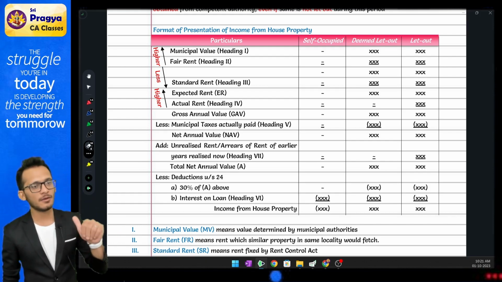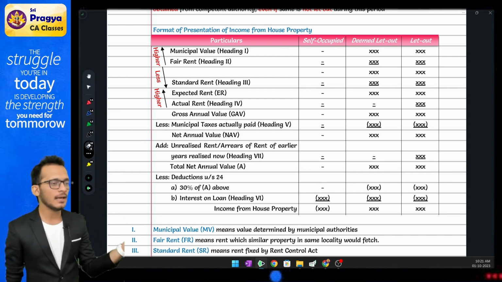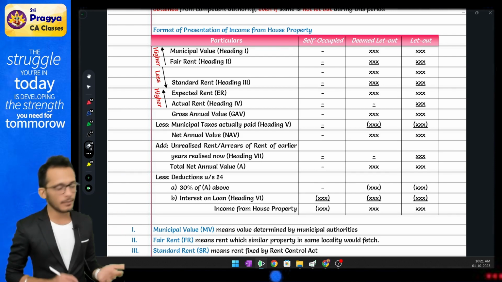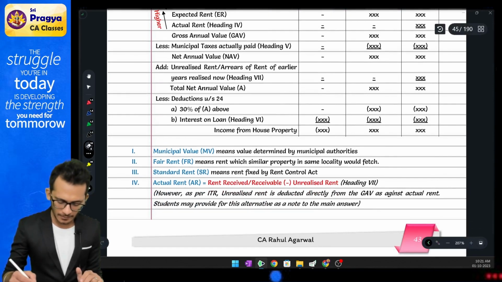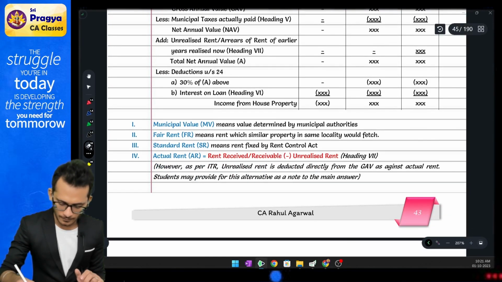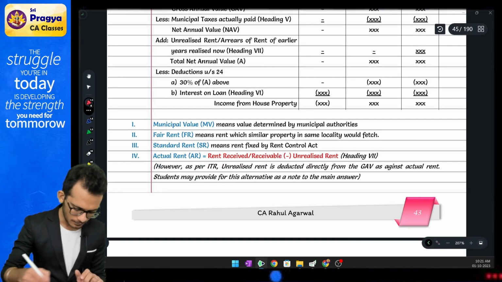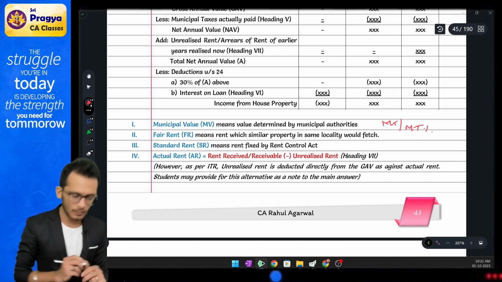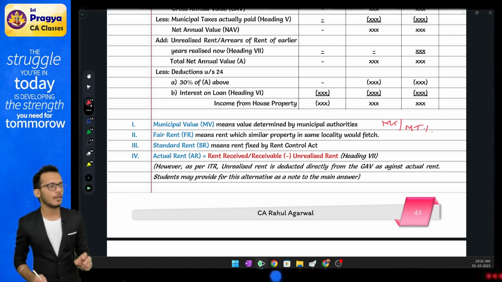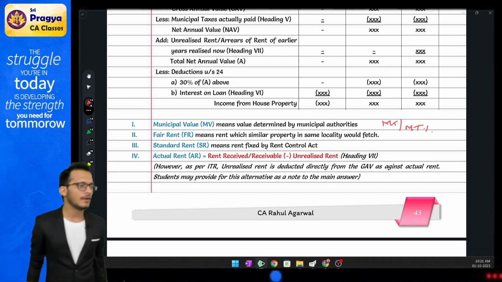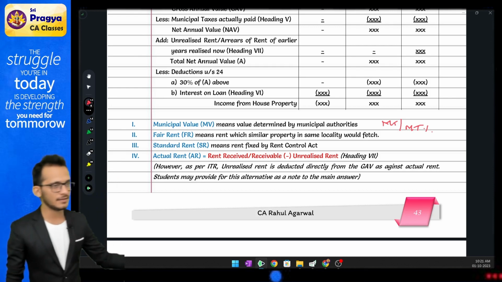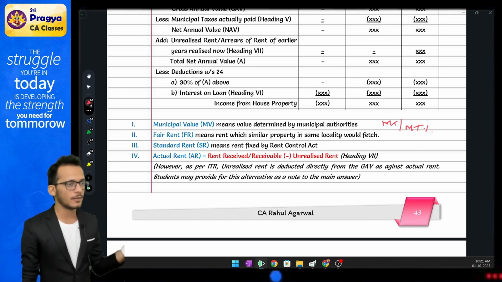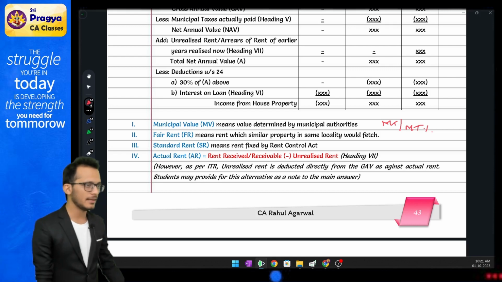Yes. What is municipal value? The value decided by the municipal authority. In case it is not given, they have given a different formula. You can take the municipal tax divided by the municipal tax percentage, and you will get the municipal value. Generally, municipal tax is levied on the value of the municipal. Therefore, they will tell you that the municipal tax is 10,000. The percentage is 10%. Automatically, it becomes 1 lakh.